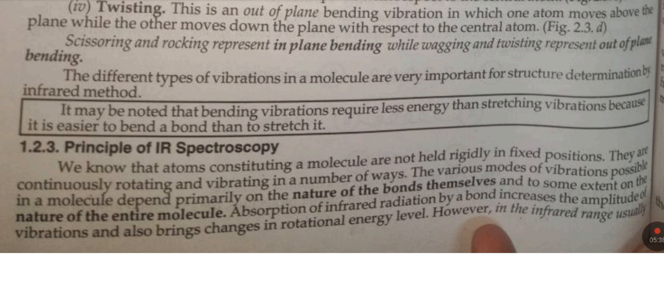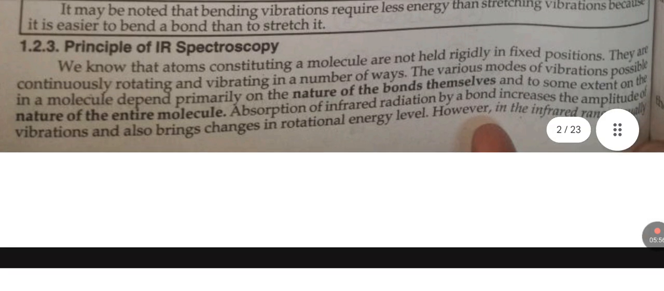The different types of vibration in a molecule are very important for structure determination by the infrared method. It may be noted that bending vibration requires less energy than stretching vibration because it is easier to bend a bond than to stretch it.